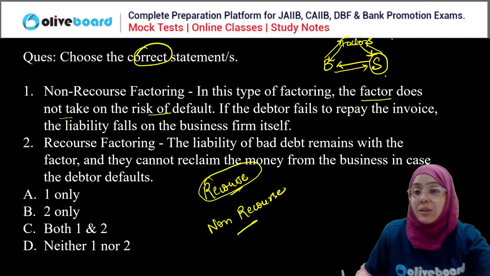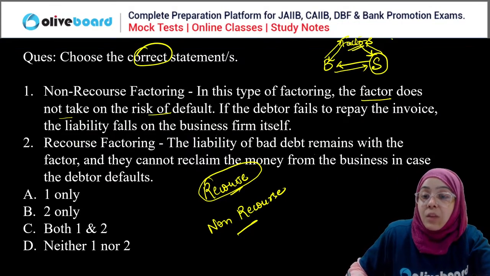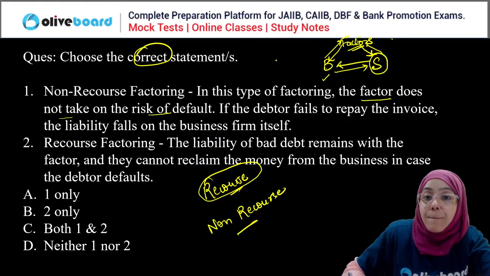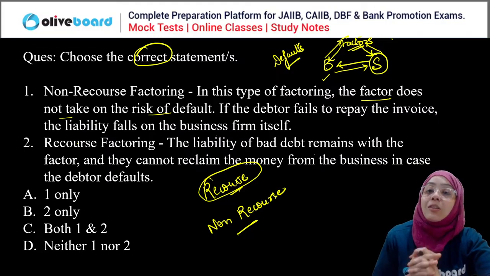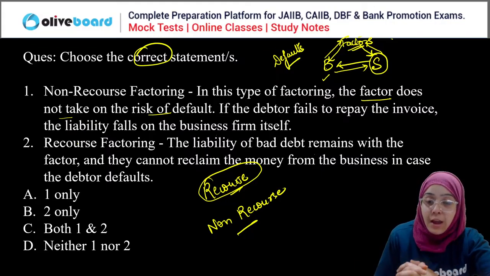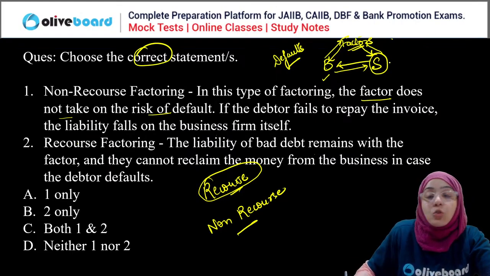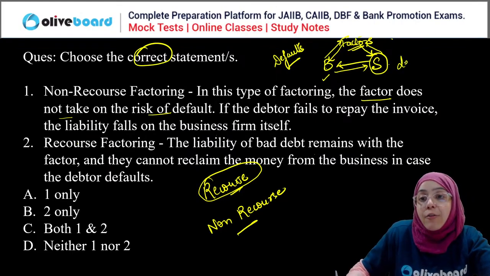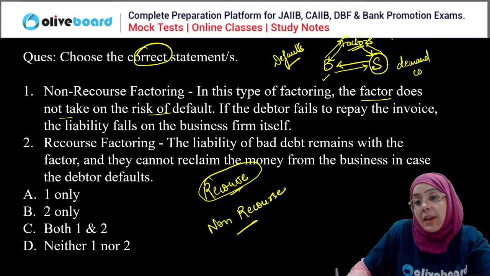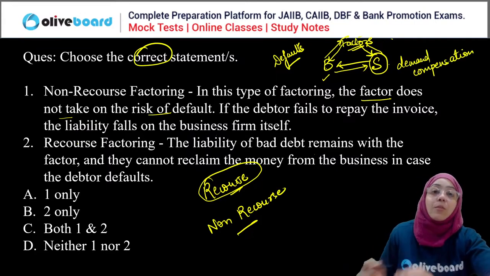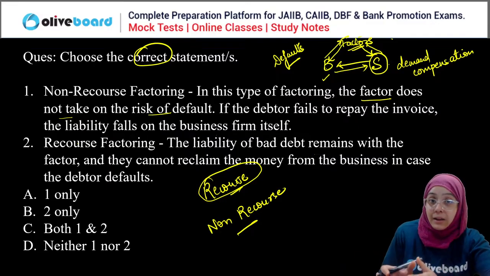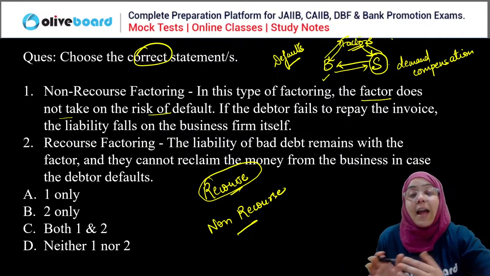When the factor presents the bill of exchange to the buyer, if in this step the buyer defaults on payment, the factor goes back to the seller and demands compensation, because the factor says, I have given you the immediate payment with this bill of exchange, but now this bill of exchange has defaulted.